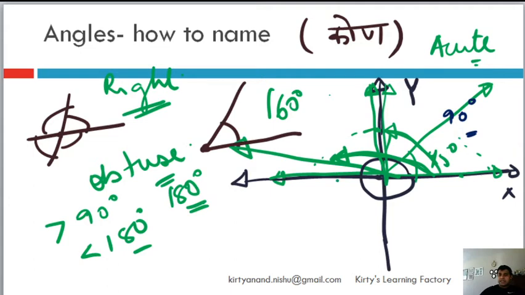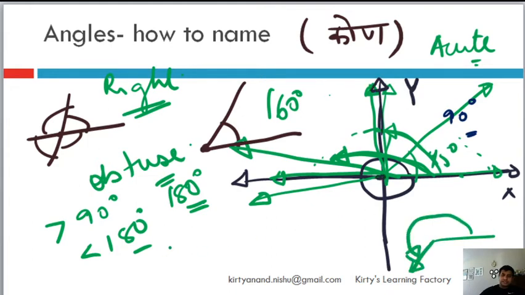And then the moment it crosses 180 degrees, the angle basically becomes like this. Okay, so this becomes what we call a reflex angle.